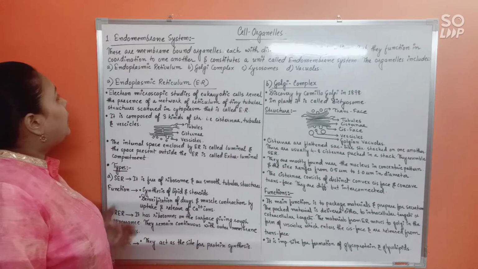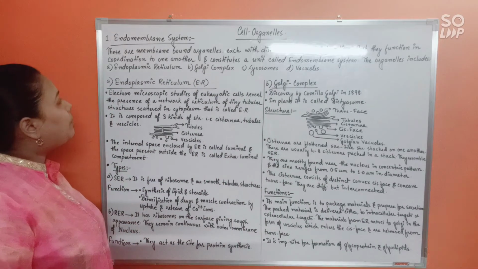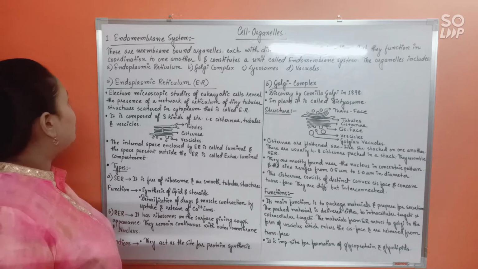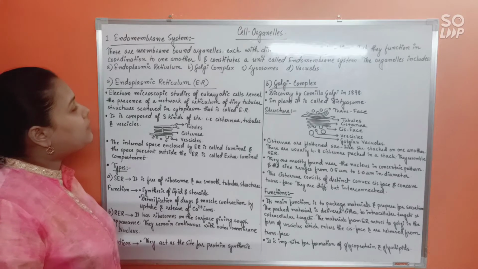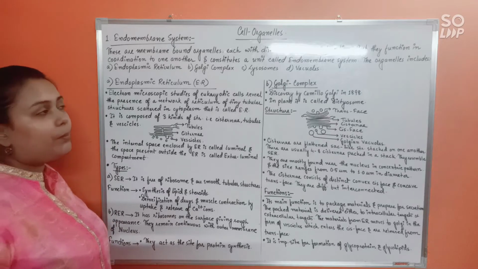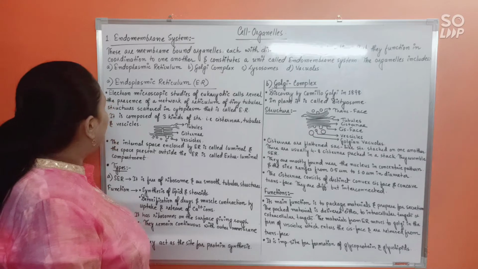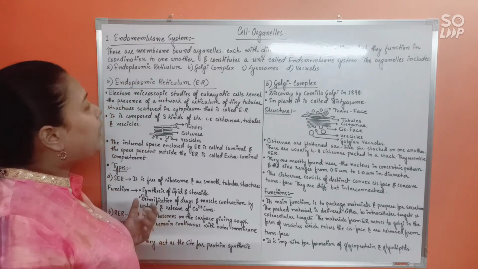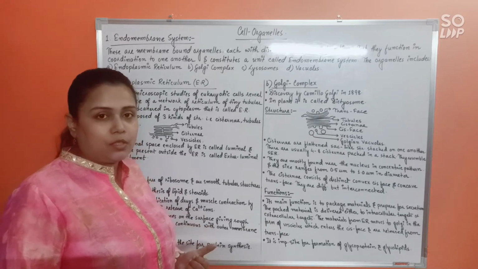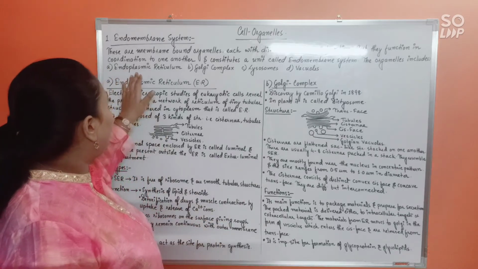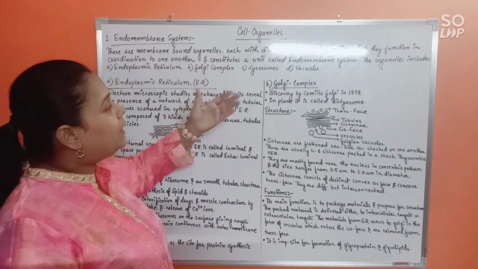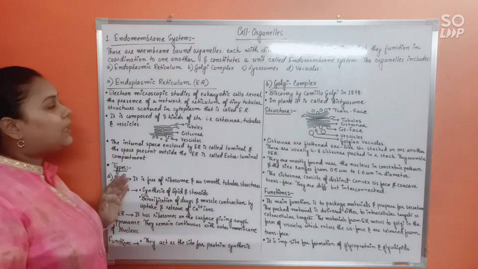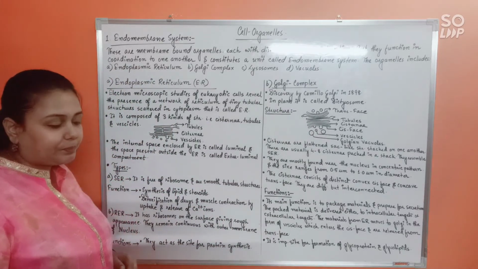The endomembrane system consists of membrane bound organelles, each with distinct structure and function, but they function in coordination with one another and constitute a unit called the endomembrane system. The organelles include endoplasmic reticulum, which we also call ER, Golgi complex, lysosomes and vacuoles. In today's class, mostly we'll elaborate ER and Golgi complex, and in the next class we'll discuss lysosomes and vacuoles. So let's start with ER or endoplasmic reticulum.